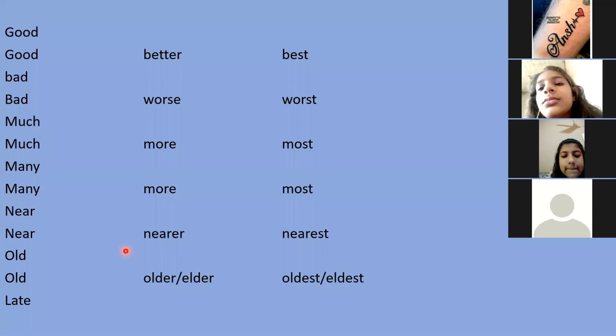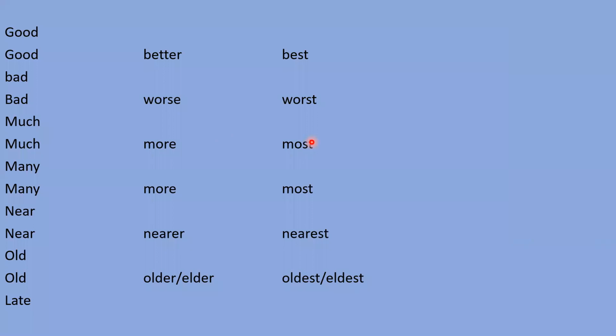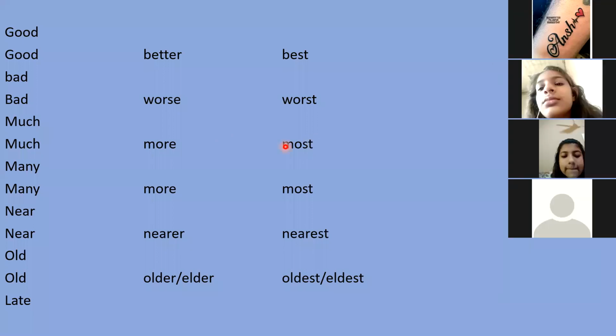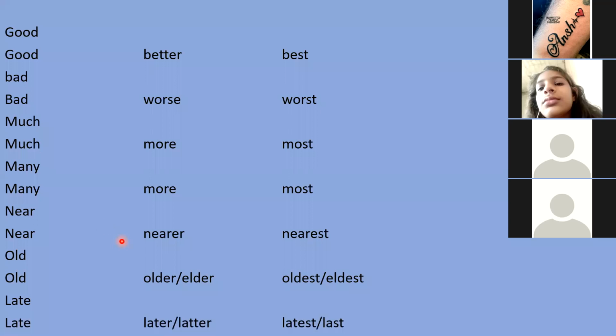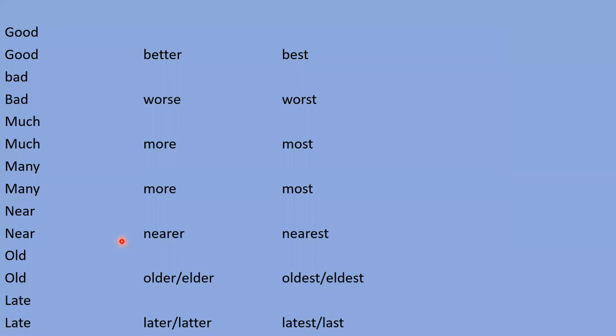Okay, next is late. What are the comparative and superlative degrees of late? Who will try? Okay, Nikunj, please start the video. Good, beta. Tell me the second and third degree of late. Late, later, and latest. Very good. Late, later, latest, and latter and last also. So the word late has two comparatives and two superlatives: later and latter, and latest and last. Okay, I will let you know the differences in the next slides.